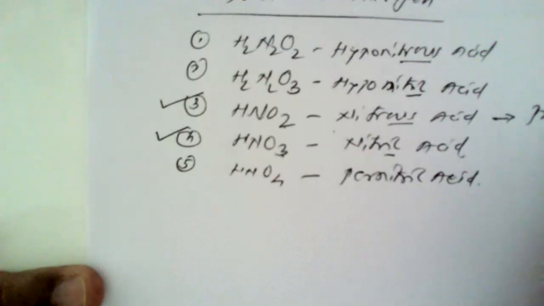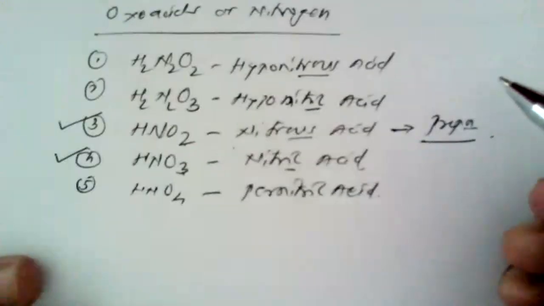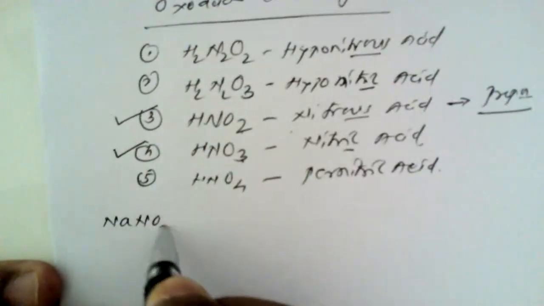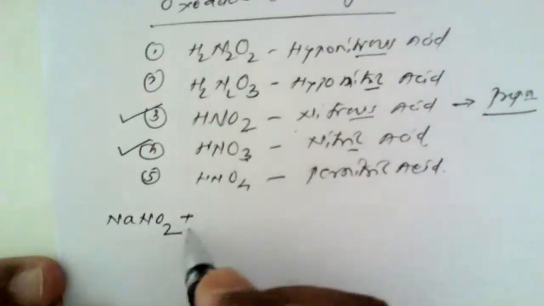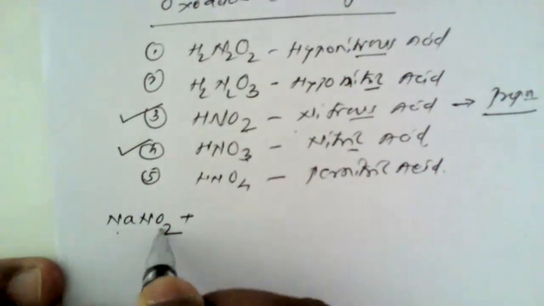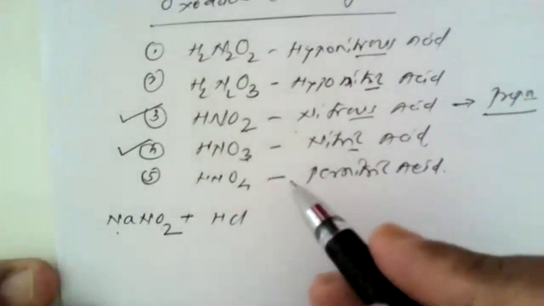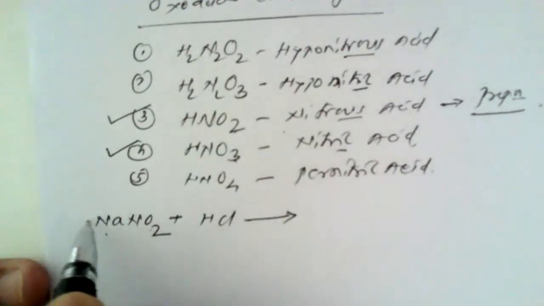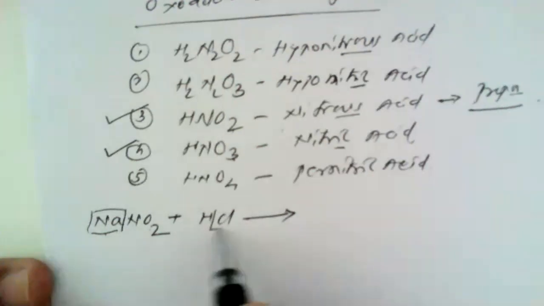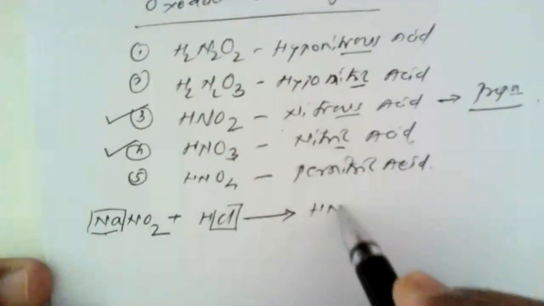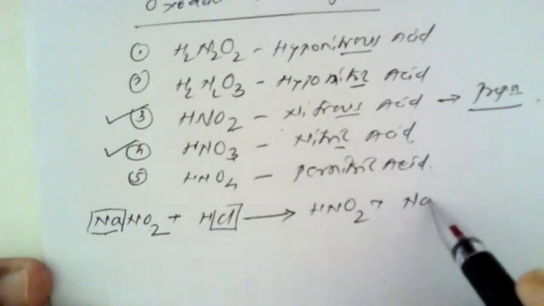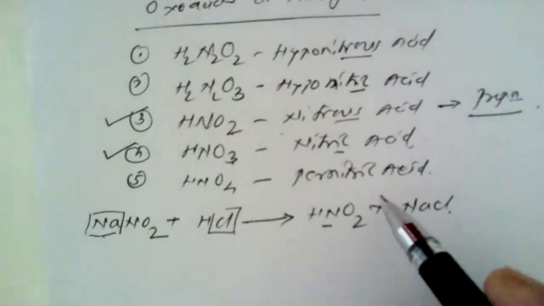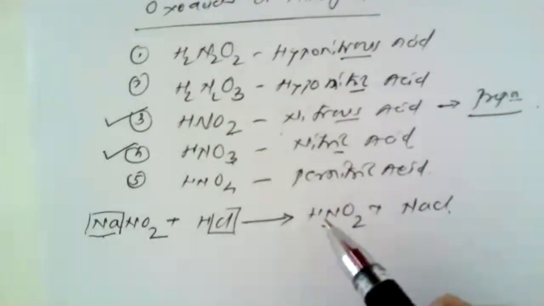How can nitrous acid be prepared? It can be prepared by a simple method, using NaNO2, that is sodium nitrite, with hydrochloric acid. By acidifying sodium nitrite with hydrochloric acid, if we remove this Na plus Cl, the remaining part is HNO2 plus NaCl. So our required product is nitrous acid. This is how we can prepare nitrous acid.